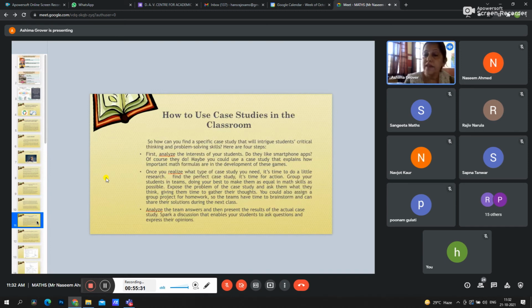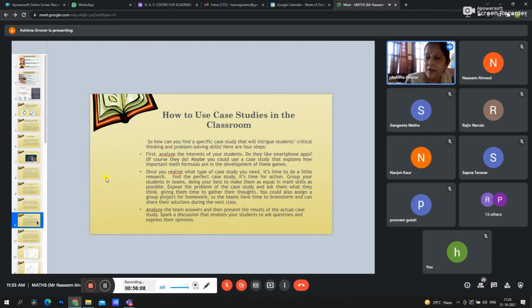Now, how to use a case study in the classroom? How can you find a specific case study that will increase the students' critical thinking and problem solving skills? There are 4 steps. First of all, you can analyze the interest of your students. Do they like smartphone apps? Yes, everybody is indulged in smartphones these days. Maybe you could use a case study that explains how important maths formulas are in the development of these games, because these games are all based on mathematics.